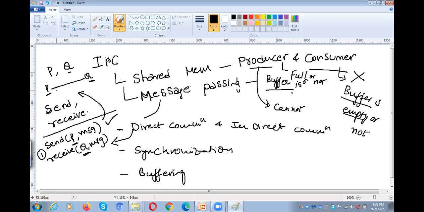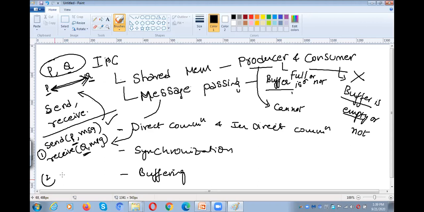This link may be unidirectional or bidirectional. So these are the properties of the send and receive primitives. The first property is that only two processes communicate with each other, the second is that there is only one communication link, and the third is that the link may be bidirectional.